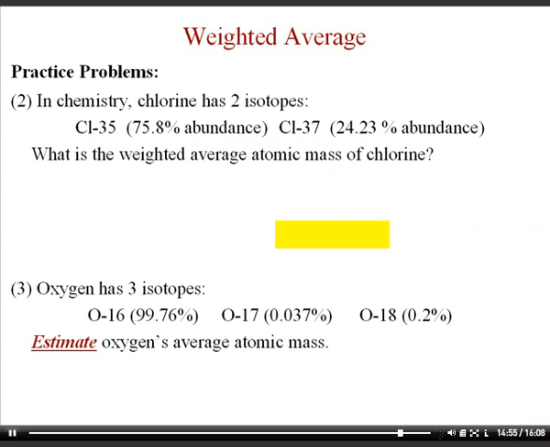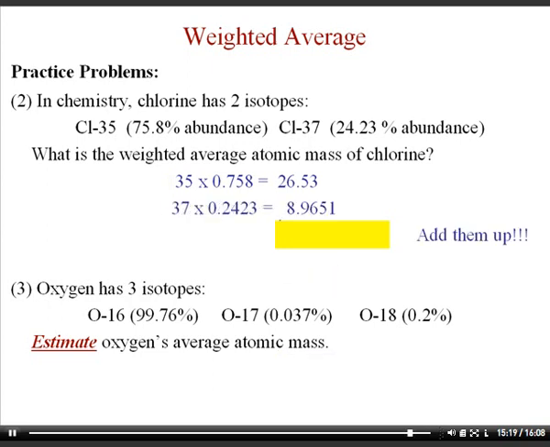On the next screen we do weighted averages of isotopes. Again, I was using the example of chlorine 35 and chlorine 37. You can see the percentages here: 75.8% of all the chlorine in the world is chlorine 35, and 24.23% is chlorine that weighs 37. To figure out the weighted average atomic mass of chlorine, you multiply the percentages times their mass numbers and add up the answers. You get a weighted average of about 35.4951 AMUs, and AMU stands for atomic mass unit, which is just the label on atomic masses.